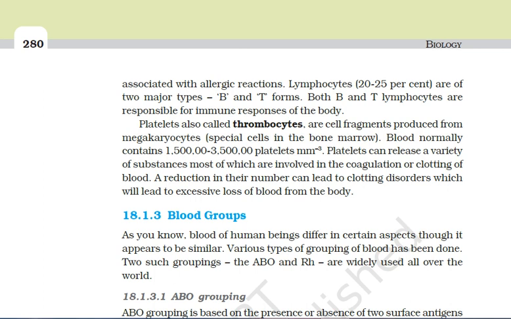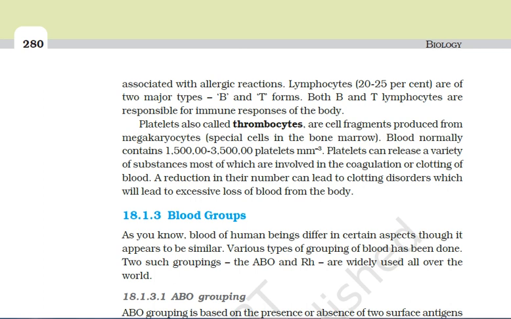Phagocytosis means to engulf solid particles, or to engulf the foreign microbe or foreign organism which enters our blood, a disease causing microbe that is not beneficial for our body. So they engulf it, and therefore it is destroyed.